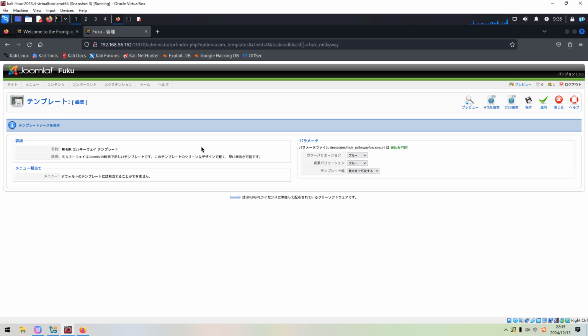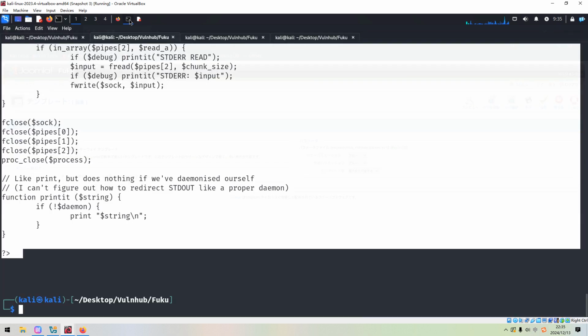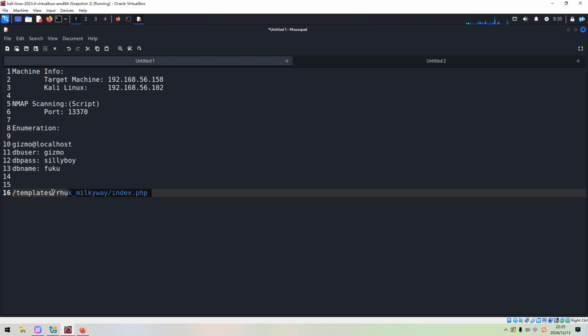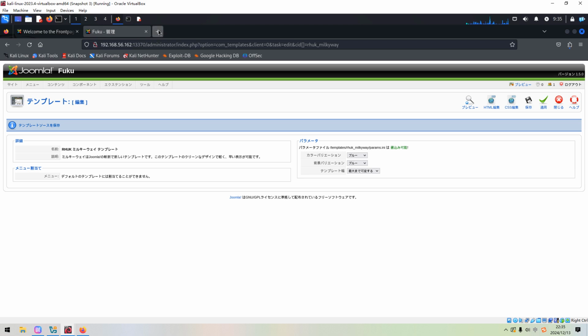No error. Next, we can set up the listener on the Linux and access this address.